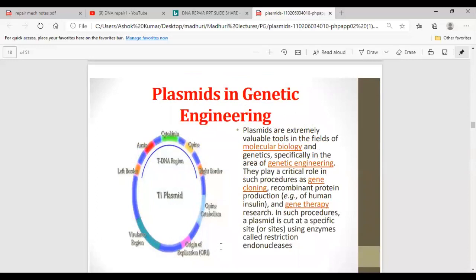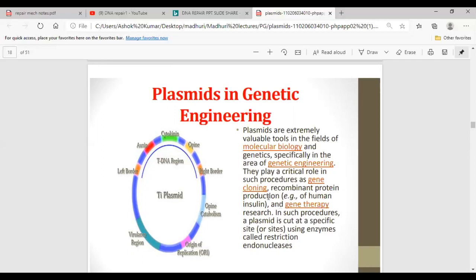Now, coming to the role of plasmids in genetic engineering, plasmids are extremely valuable tools in the field of molecular biology. As I told you, this genetic engineering concept started with the help of plasmids only. So these are important tools in molecular biology, genetics, and specifically in genetic engineering. They play a critical role in procedures such as gene cloning, recombinant DNA production, human insulin, and gene therapy.